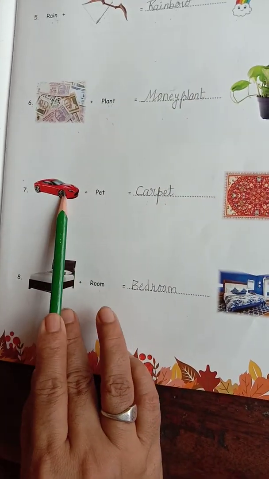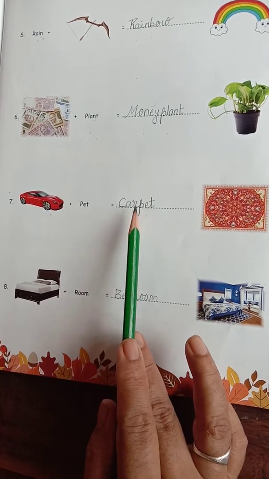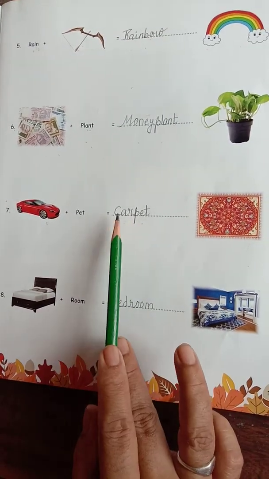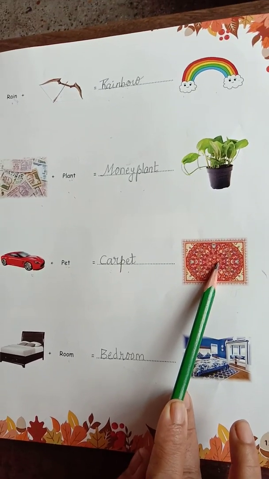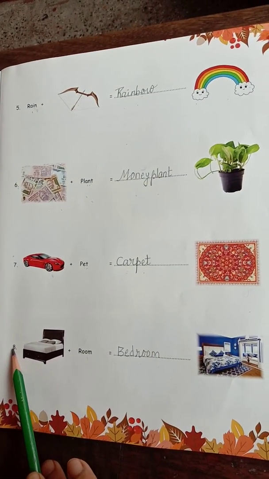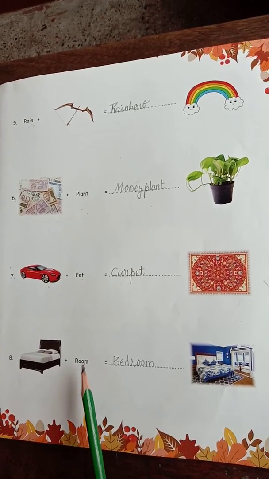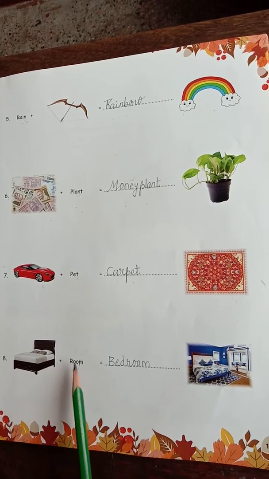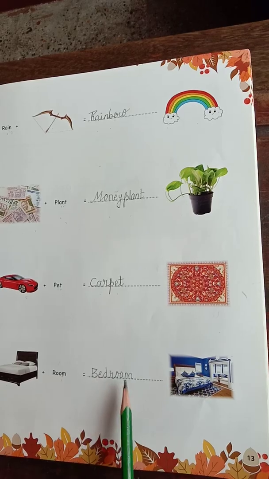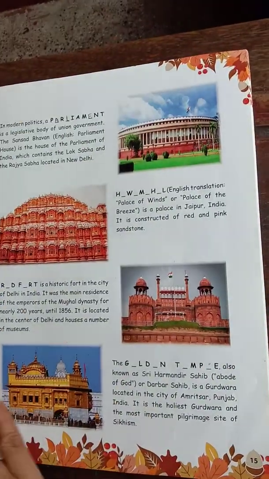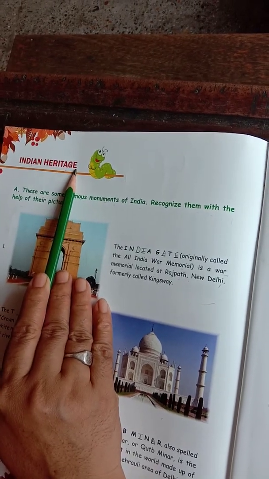Then we have car and pet, carpet. So here we have carpet. Carpet is what we put on the floor in the house. Then we have the eighth one, bedroom. So when we add together bed and room, it becomes bedroom, where we sleep. So bedroom. Then we go to the other lesson, Indian Heritage.